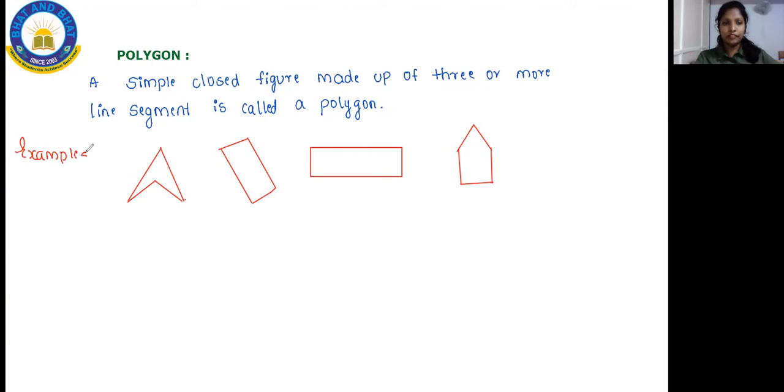Now keep your heading as polygon and write this meaning and these 4 diagrams too. All of you start writing this now, and once it is done, leave your messages in the chat session. Complete it soon. Be quick. I'll not give you much time to write. This chapter is so big. If you are quick, the chapter will be so small. If you are not quick, the chapter will be so big.